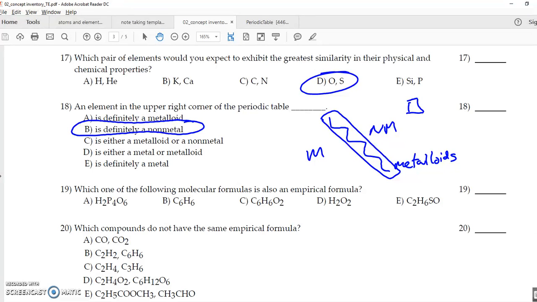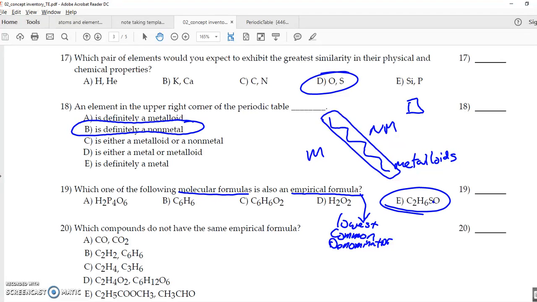Which of the following molecular forms is the empirical formula? When you hear the word empirical, you have to think lowest common denominator. Every time you hear that word, that's what you have to think. Which one can be reduced more? If it can still be reduced, it's a molecular formula. If it can't be reduced at all, it's the empirical formula. That would be this one, because there's a 1 here and a 1 there. Ones cannot be reduced anymore. Which compounds do not have the same empirical formula? That's pretty easy. That one cannot be reduced anymore. This one can be reduced, and all the rest of them can. Cool.